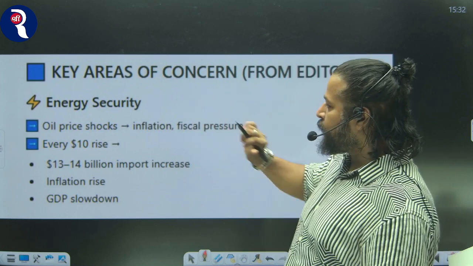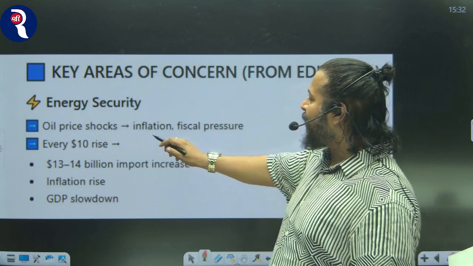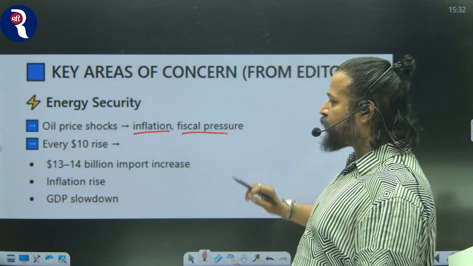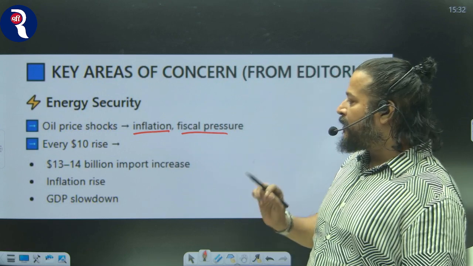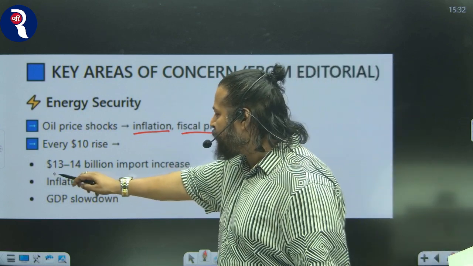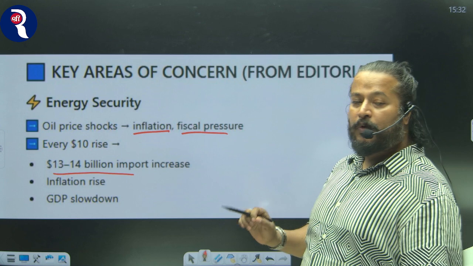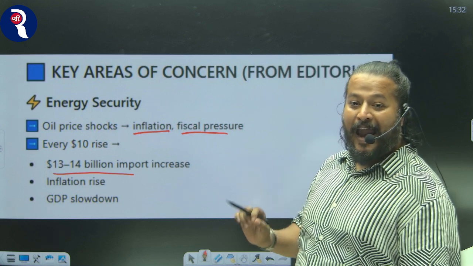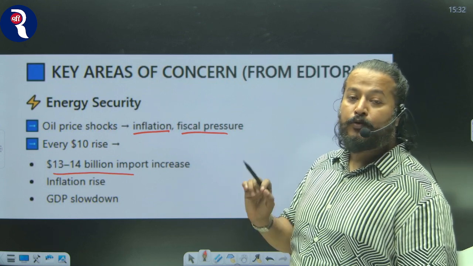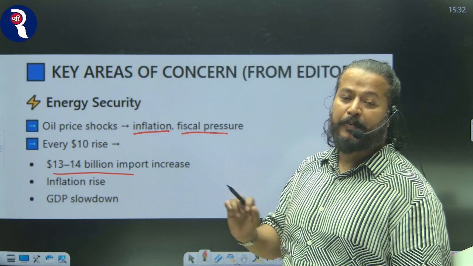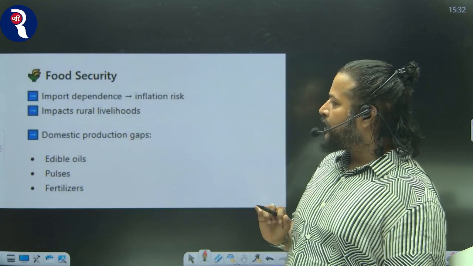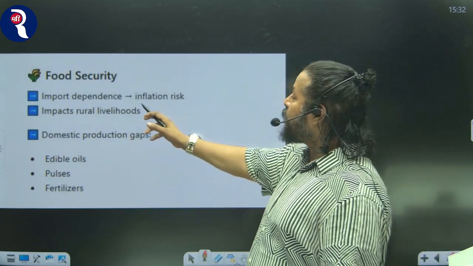The first is energy security. Oil price shock leading to inflation and fiscal pressure. Every $10 rise will lead to a 13 to 14 billion dollar import increase, which will lead to inflation risk and a GDP slowdown. Now, food security. Import dependence will lead to inflation risk.